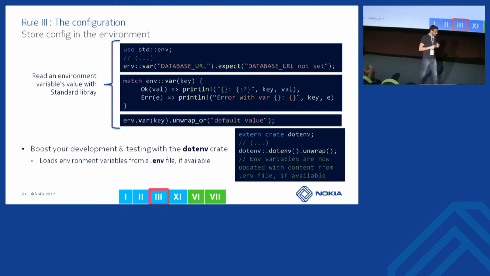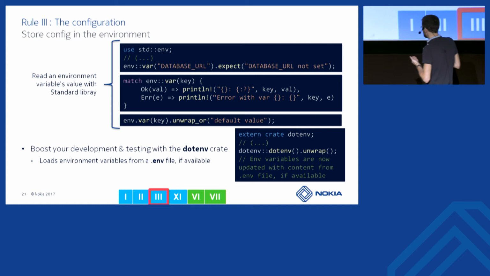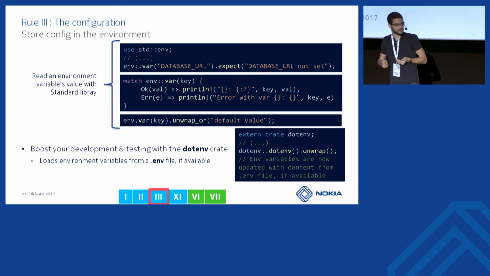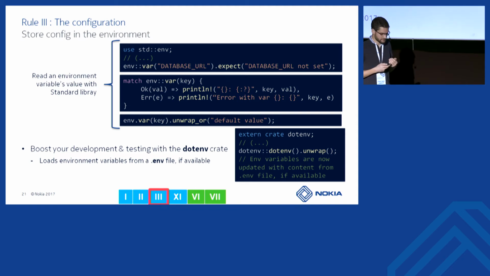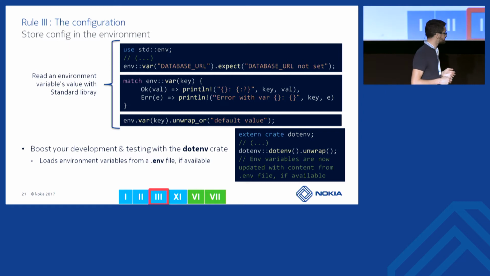Okay, so we have the environment variable. Well, if the service is becoming more and more complex, you will have more and more configuration variables to be set. So when you are running in your development environment, you will probably like to use the dotenv library. I often say crate instead of library. Crate is the word for a library in Rust.